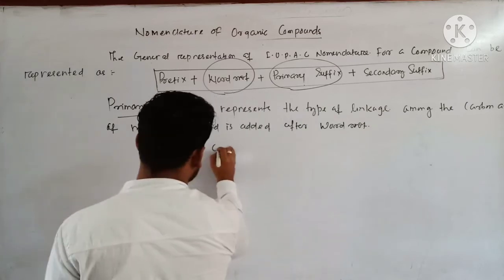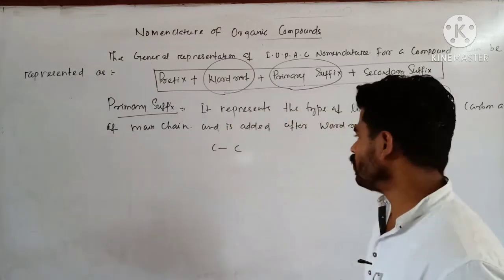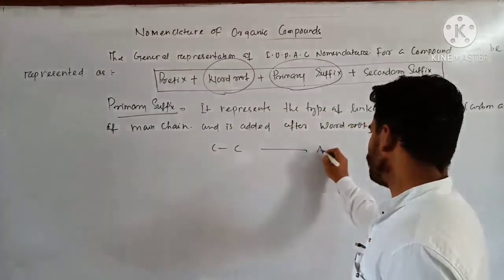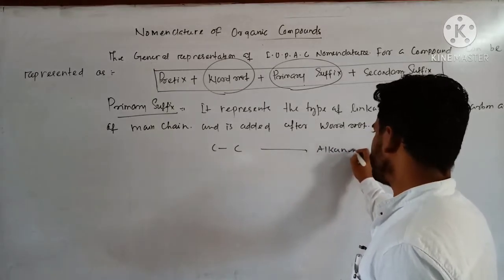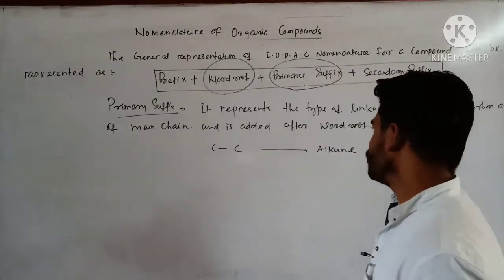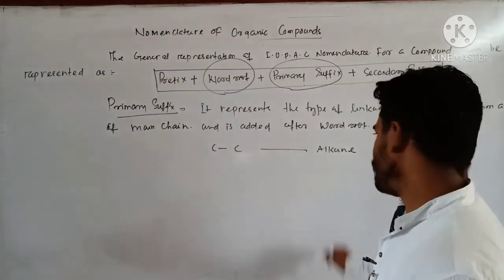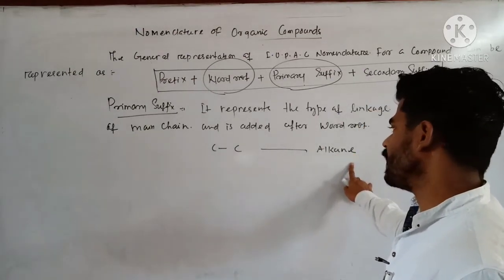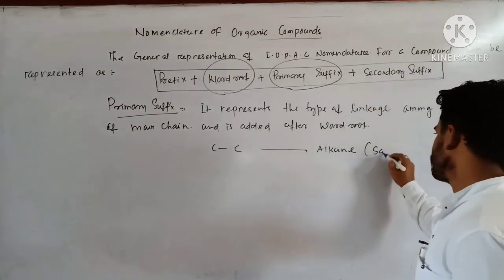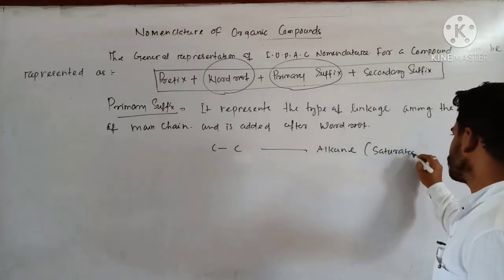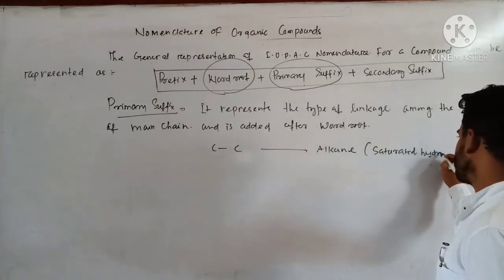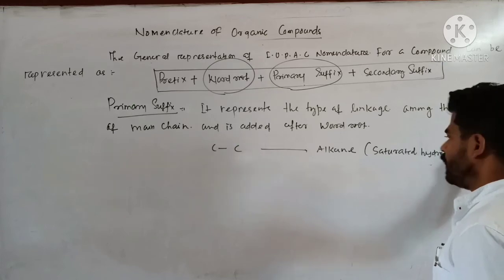So if C single bonds are there, no doubt the name of the compound ends with alkane, because carbon single bond. So the suffix will be ANE, alkane, saturated hydrocarbon.